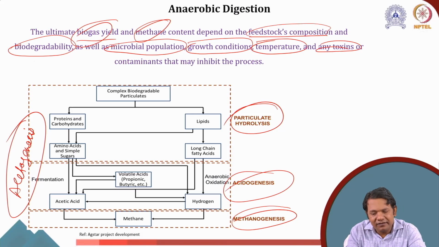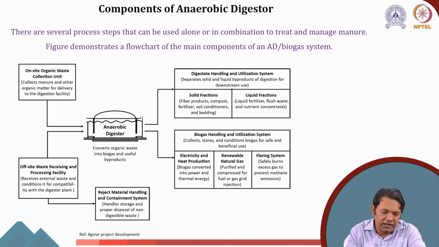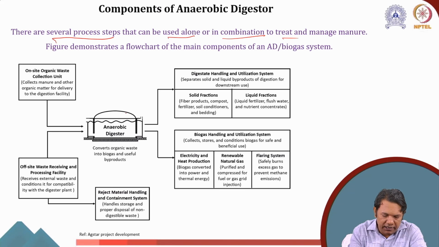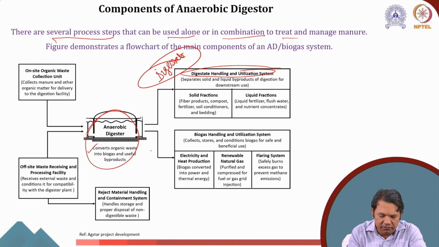Now, let's discuss the different components in an anaerobic digestive system. There are several processes that can be used alone or in combination to treat and manage the manure. This figure shows an anaerobic digester, which converts organic waste into biogas and useful products. We get digestate, which means we need a digestate handling and utilization system. The other product is biogas, so we need a biogas handling and utilization system.